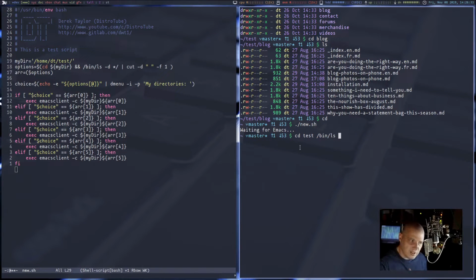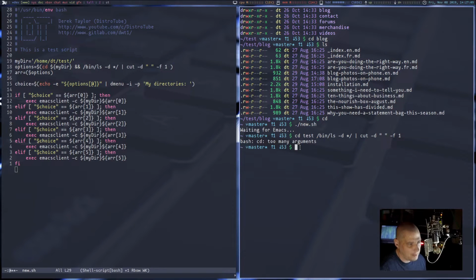It's because just ls by itself is aliased to something different on my machine. So that's why I do that. I know some of you guys were wondering about that the other day. Then asterisk slash, then the pipe symbol, and then cut -d, then in quotes a space, find the very first space, and then grab the first field.